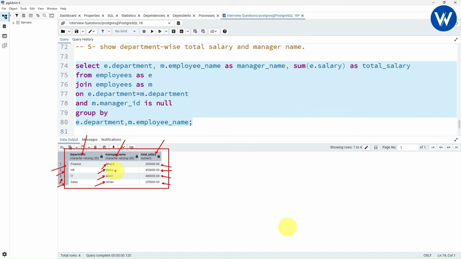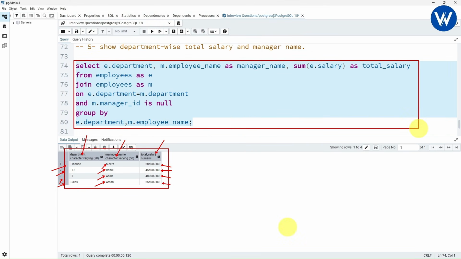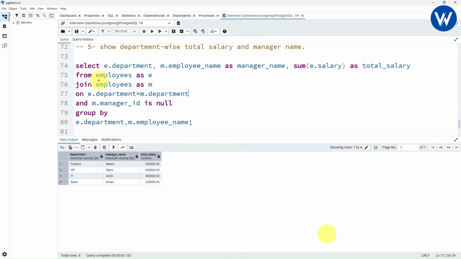So with the help of this query we can find the solution for the fifth interview question. Let me explain you the query. Here I have taken the employee table as E, employee table as M. Now from the employee table E, I am extracting the department column. In the same way, I am finding the total salary from employee table E. From employee table M, we are finding the employee name, which I have given the alias as manager name, and we need to take the common column, which is E dot department equal to M dot department.